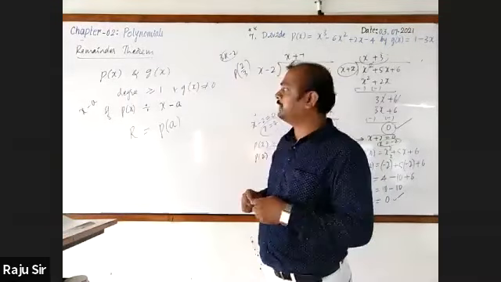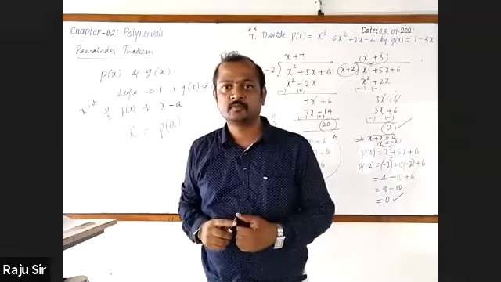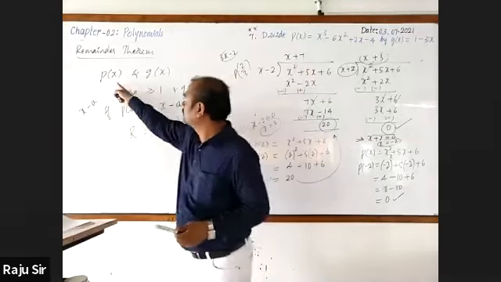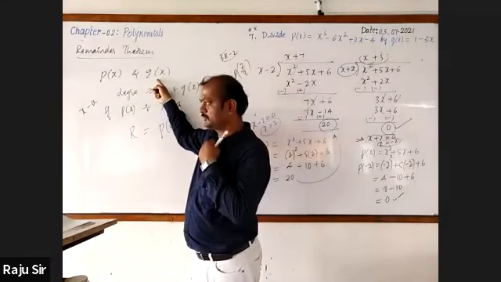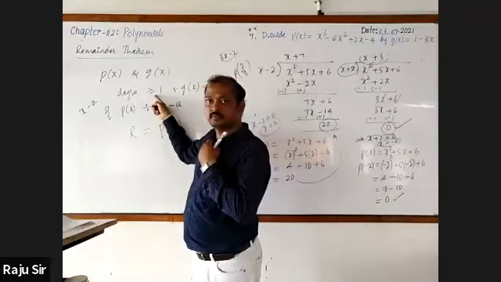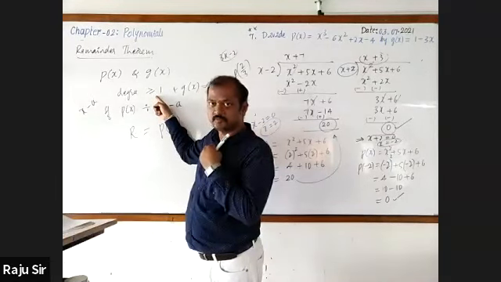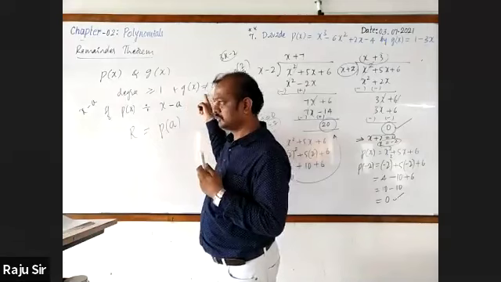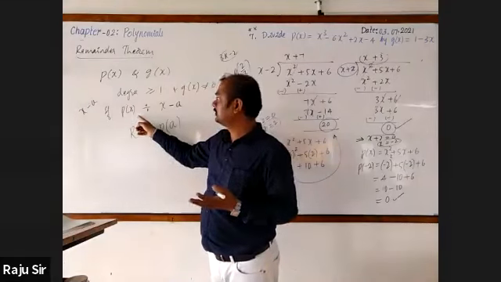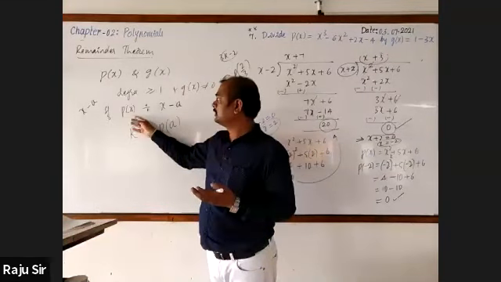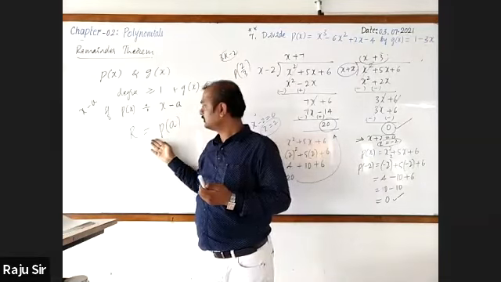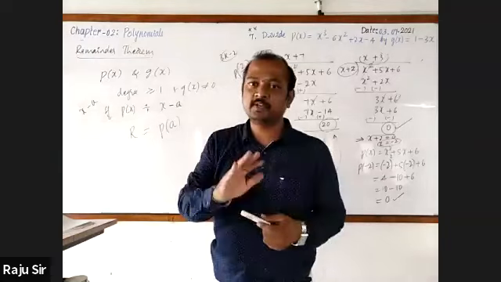Now I'm going to give chance to Manya A. Tell the statement of remainder theorem. Remainder theorem states that the two polynomials P of x and G of x are of degree greater than or equal to 1, where G of x is not equal to 0. Let x minus a be a linear polynomial. If P of x is divided by x minus a, then remainder will be equal to P of a. Very good, very good. Absolutely, it is right.